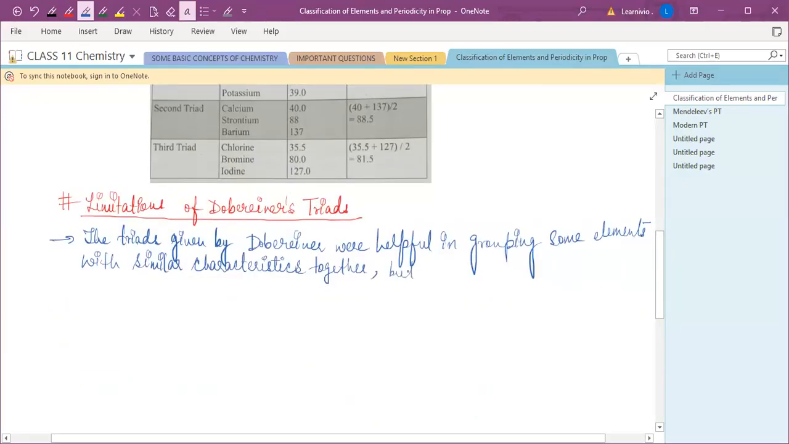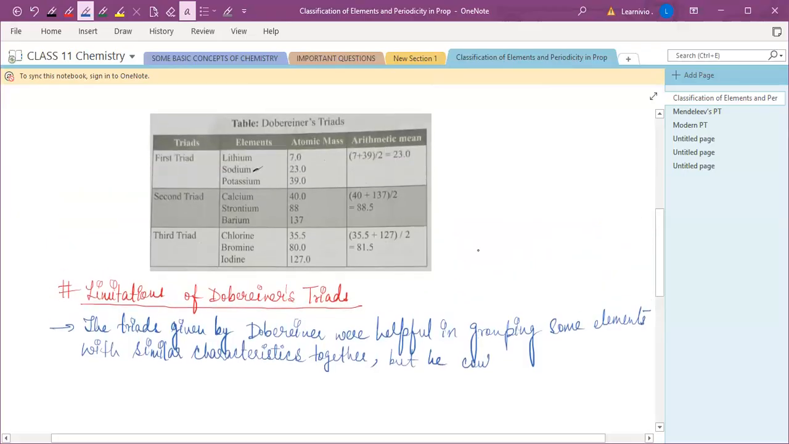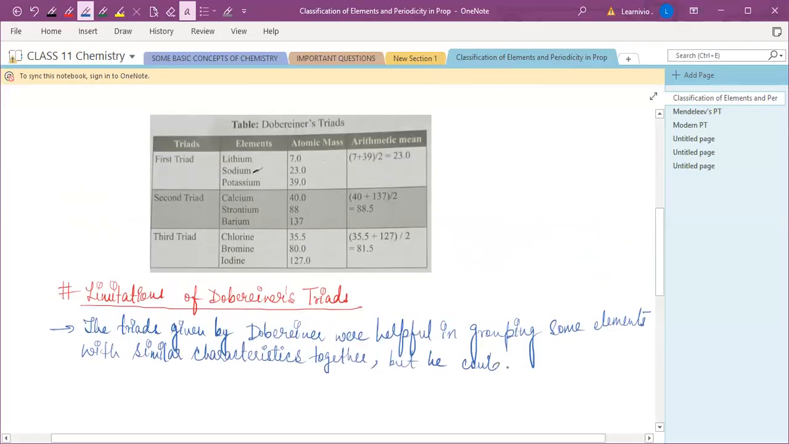What could he have done? Arrange all the elements known at that time.